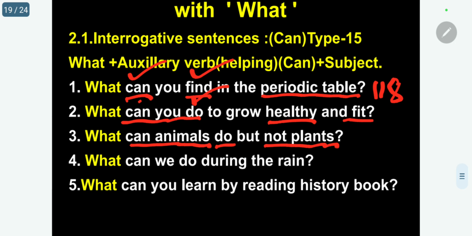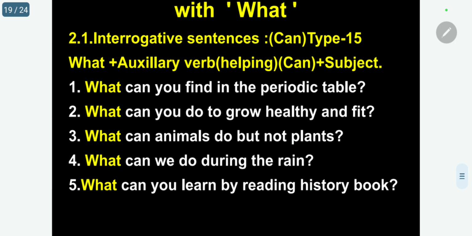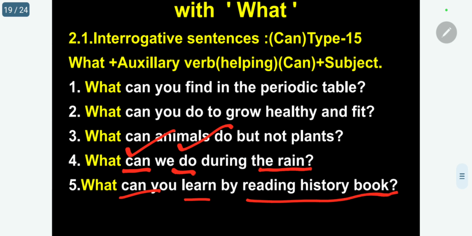Kindly follow. Next one. What can we do during the rain? Do, that is your main verb, can auxiliary. What can you learn by reading history book? Learn main verb, can auxiliary.